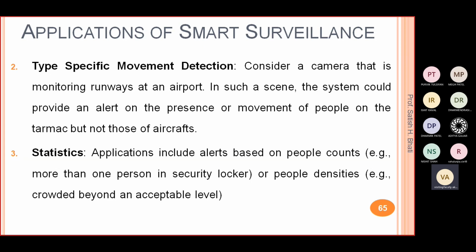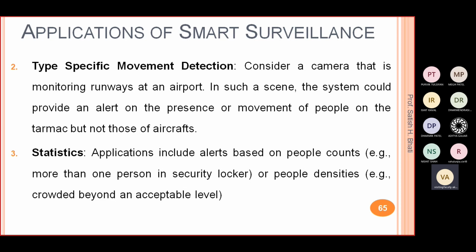Also we can detect public gatherings, right? Public density in some event, for example if some protest is going on, and you don't want the crowd to increase beyond some number of people, right? So you will have a camera system which gives you an alert if it finds more than some density of people. Then you can take preventive action, you can call the police or some authorities, so they will prevent that accident or incident, right?